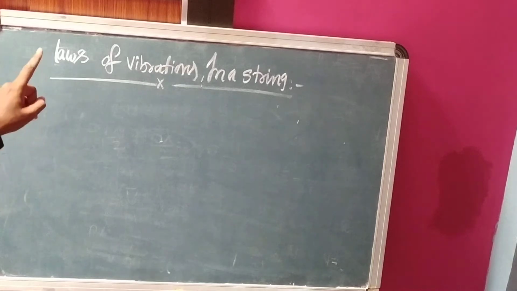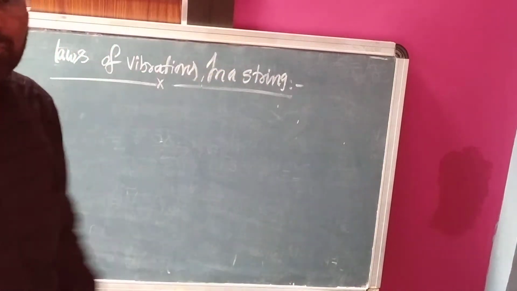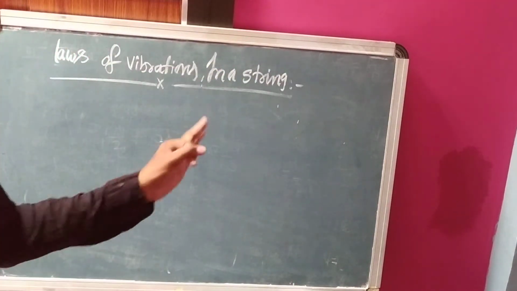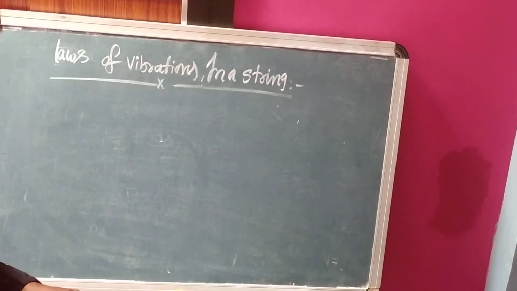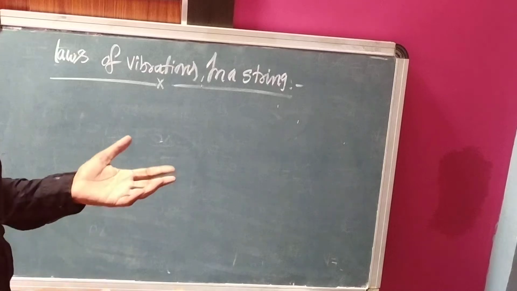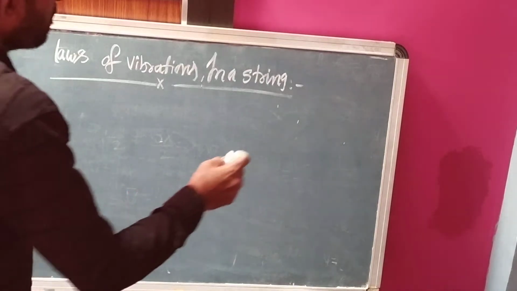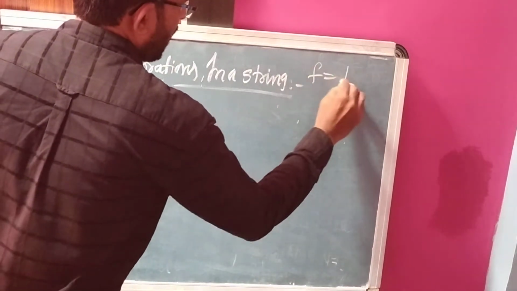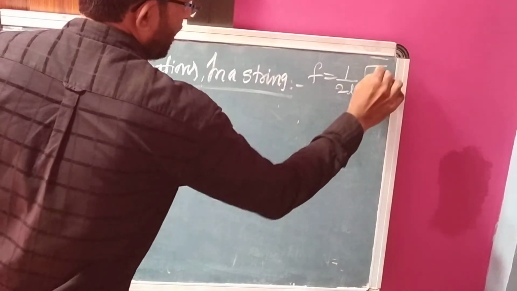Next one is the laws of vibration in a string. This is a very important question for IP. If you remember the formula, you can easily write it. What is the formula? F is equal to 1 upon 2L square root of T by mu.